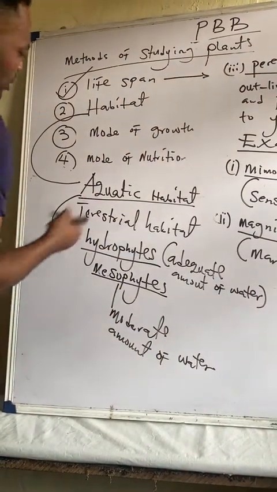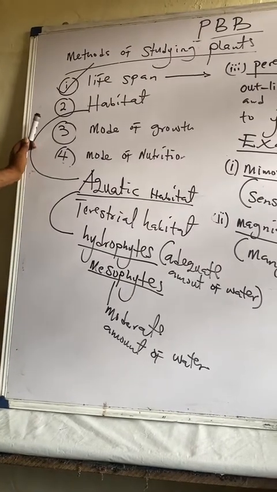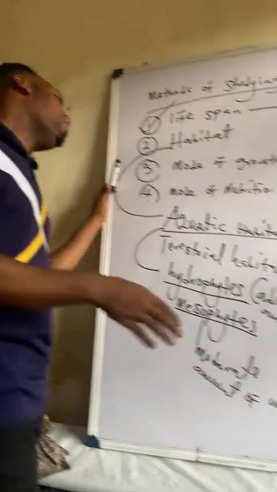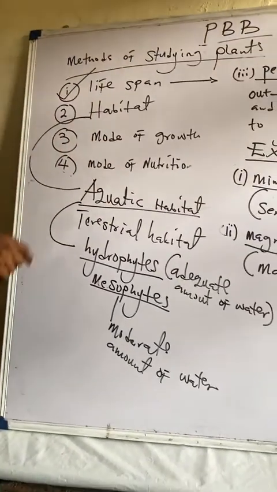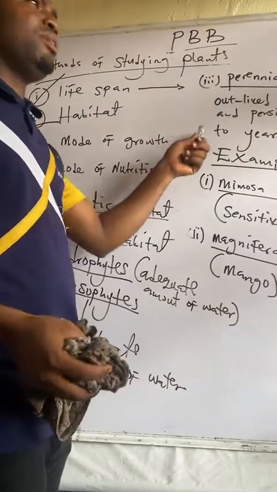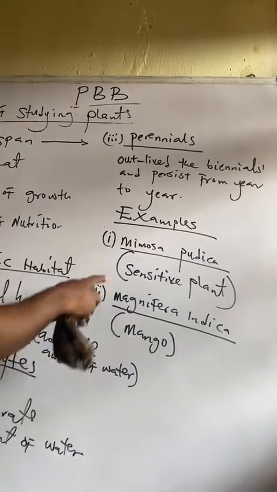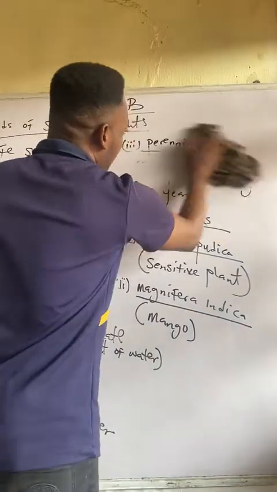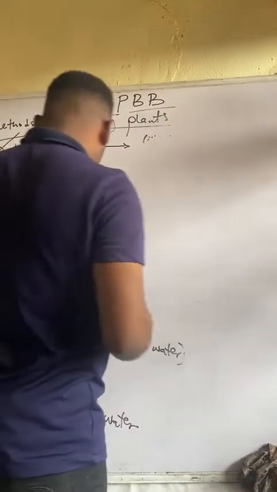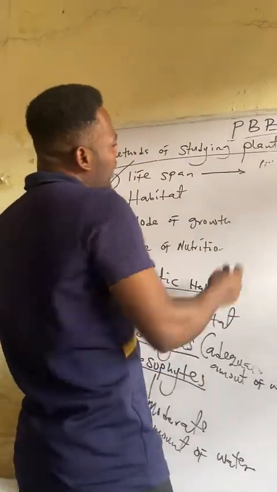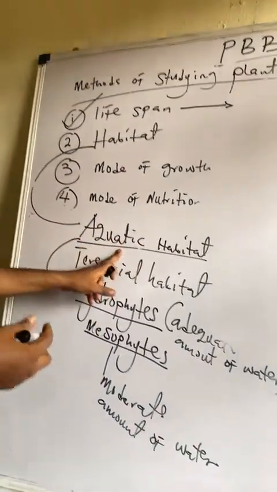Now it is time to give examples of aquatic plants that live in bodies of water. It is worthy of note that aquatic plants have a particular type of root which makes them survive in the body of water. This information I've given so far, you can write them down because I will be removing it from time to time. All right. So now, examples of plants that live in an aquatic environment.